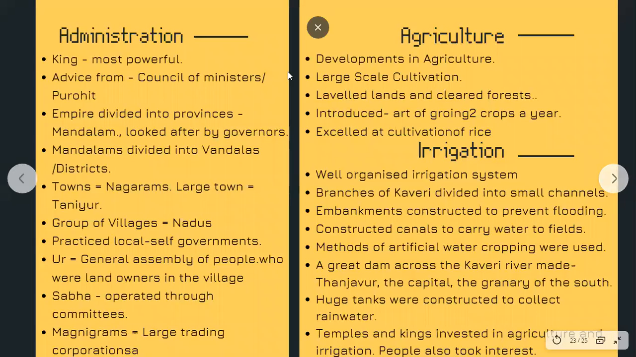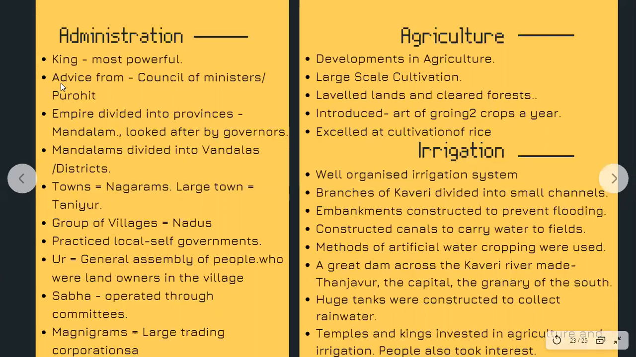All right. So next is administration. How was the administration? We will be focusing on administration, agriculture, and irrigation. How was it organized? That gave the Chola Empire the glory as well as the recognition.